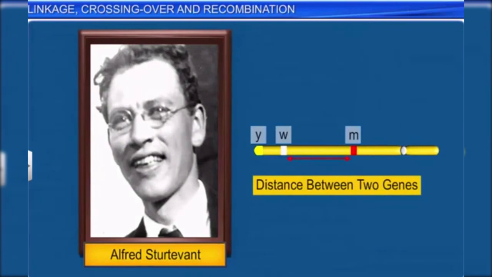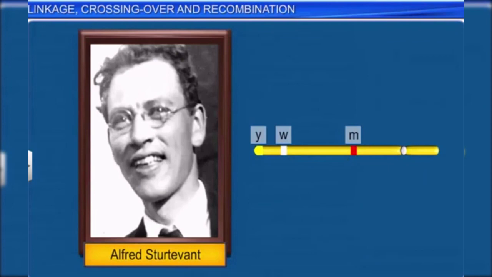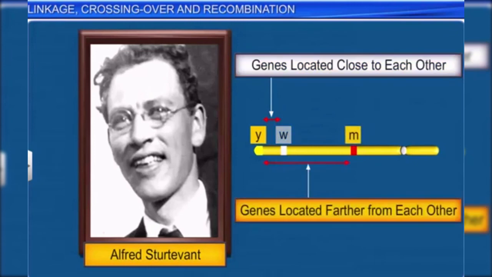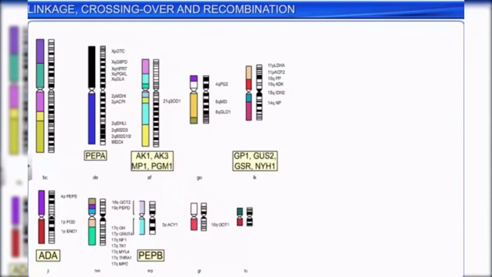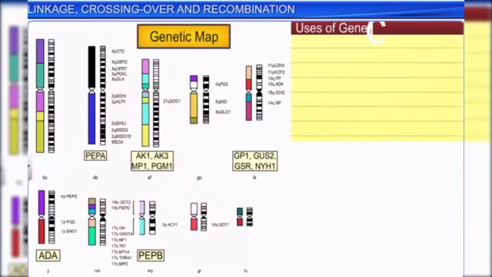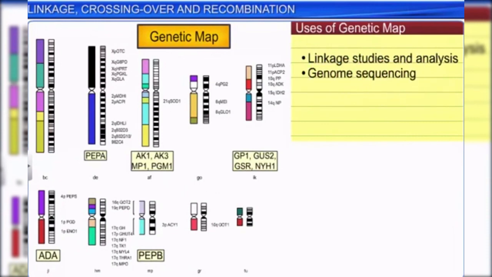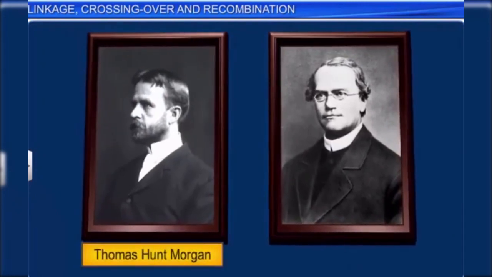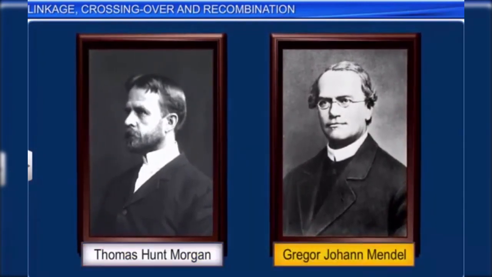For instance, in the experiment we just saw, it is only through mapping that we learnt that genes y and w were located close to each other, and genes y and m were farther apart. Today, genetic maps are being extensively used for linkage studies and analysis and are a key tool for genome sequencing or discovering the location and identity of genes. Thus, Morgan's experiments on linkage ruled out Mendel's law of independent assortment when linked genes are considered.